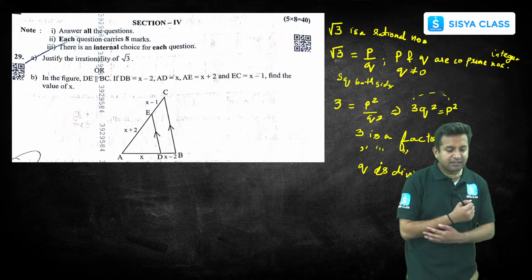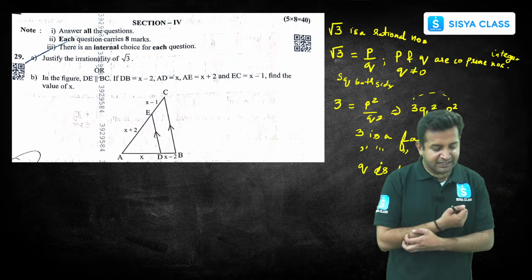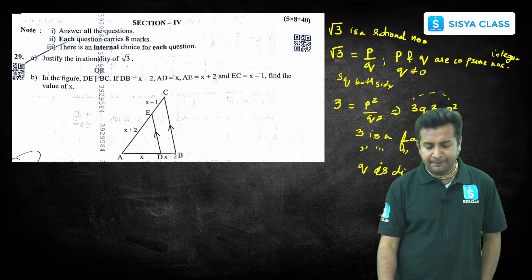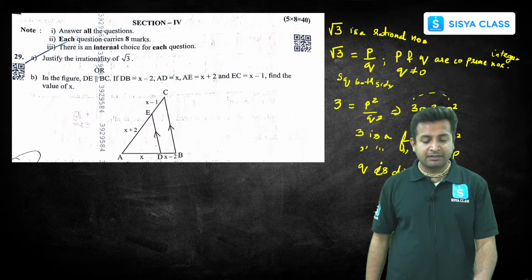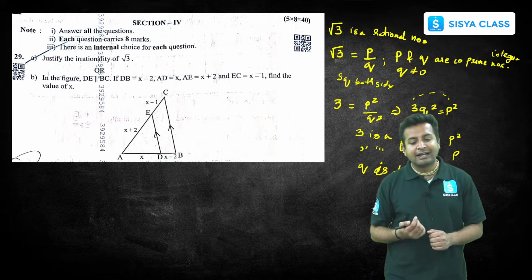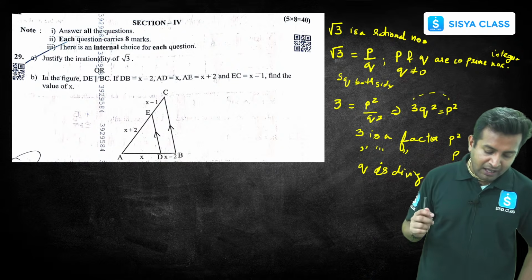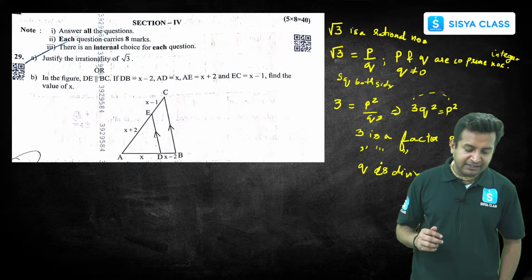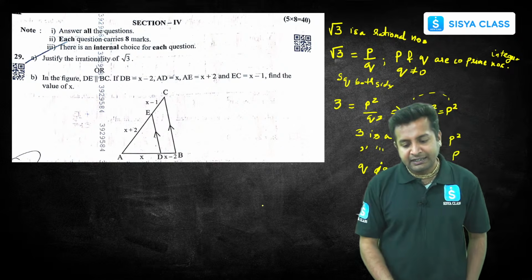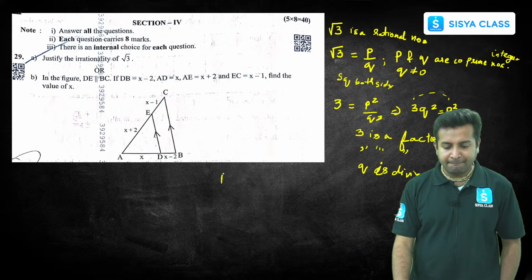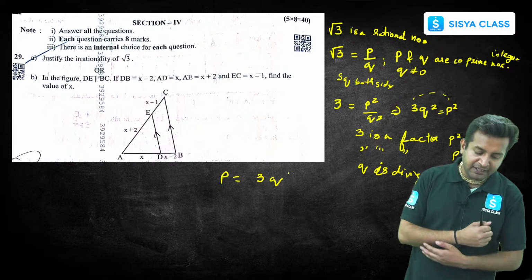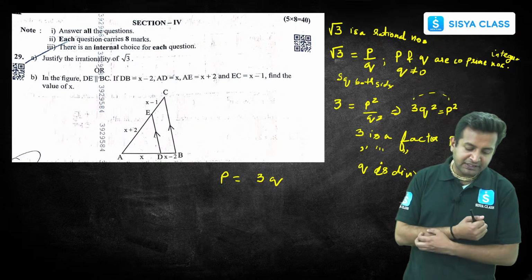Similarly, here basically q square is dividing p square. So similarly we can say that q is dividing p square. Now basically here, if you all see this thing, can we write that p will be equal to 3q, right? We can write that p will be equal to 3q.